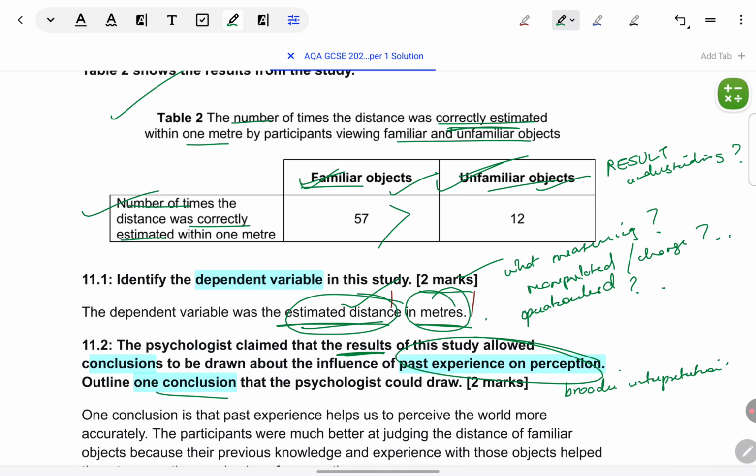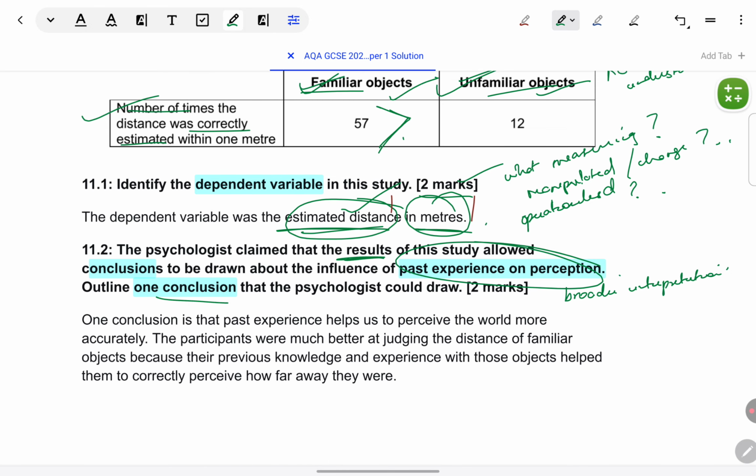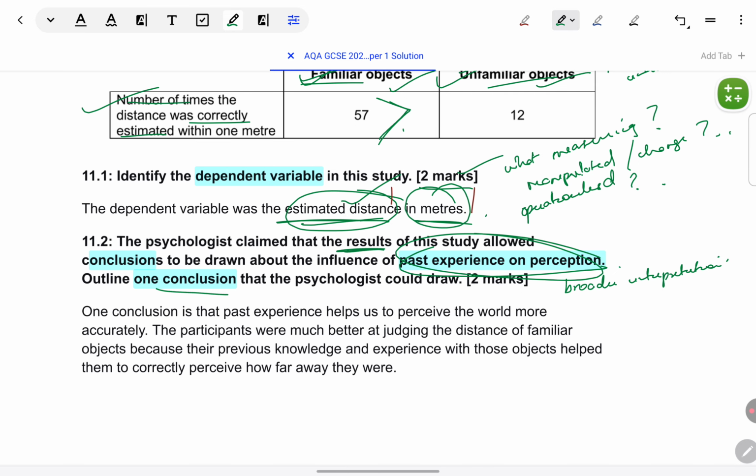What is this result that 57 is greater than 12 telling you about past experience and perception? You have to present it in those terms. So let's see the model answer. Past experience helps us to perceive the world more accurately.